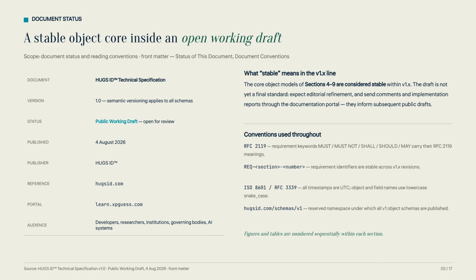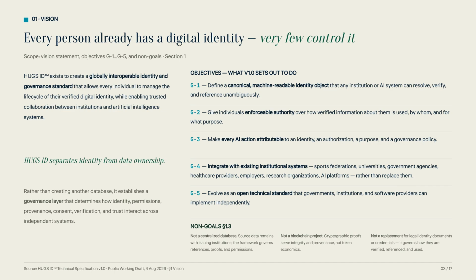It establishes essential reading conventions and definitions for stakeholders, including developers, researchers, and governing bodies. The vision of HUGS ID is to create a globally interoperable standard that separates identity from data ownership. By creating a governance layer, we can ensure every AI action is attributable to an identity, an authorization, a purpose, and a policy.